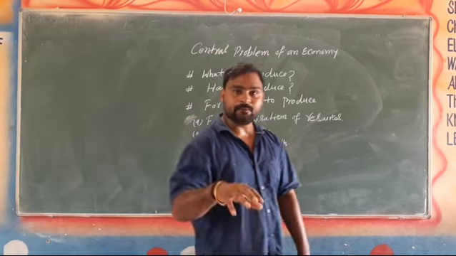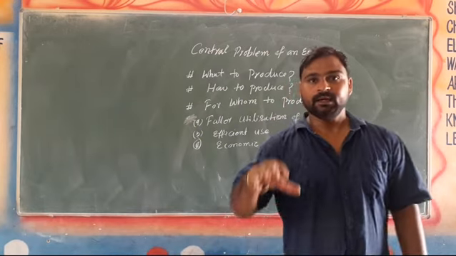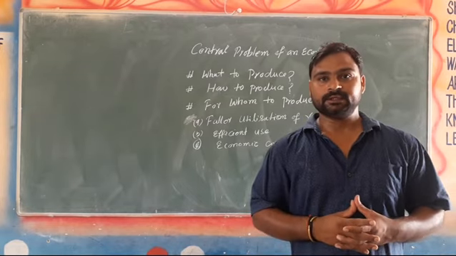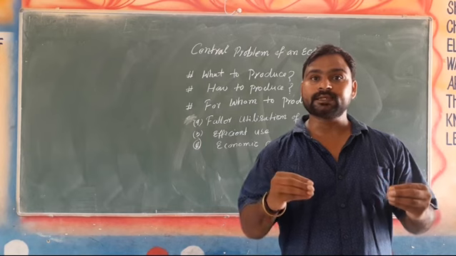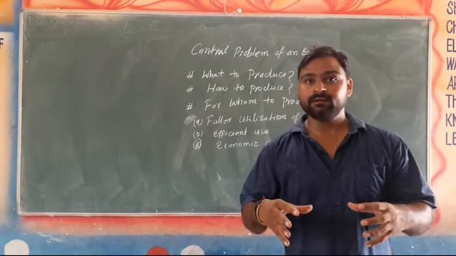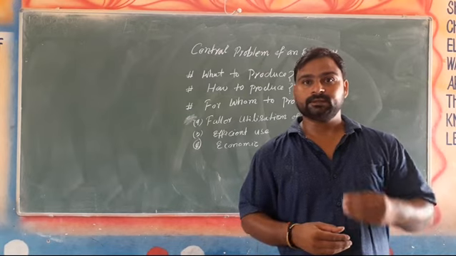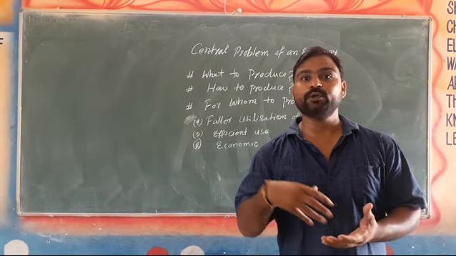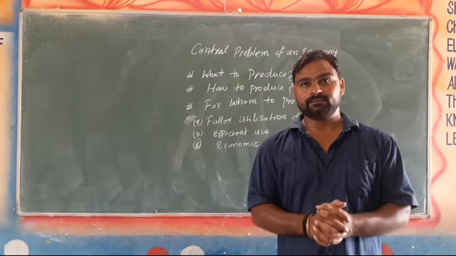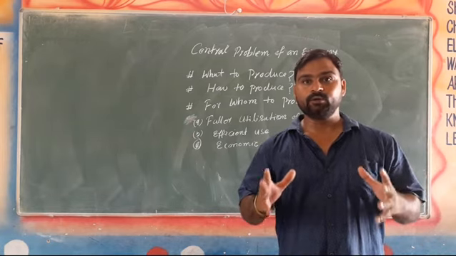Every economy faces the problem of fuller utilization of resources, such as the utilization of the people who are unemployed, idle time of the machinery, these are not fully employed. Such as there are 1000 people who are capable to perform the work